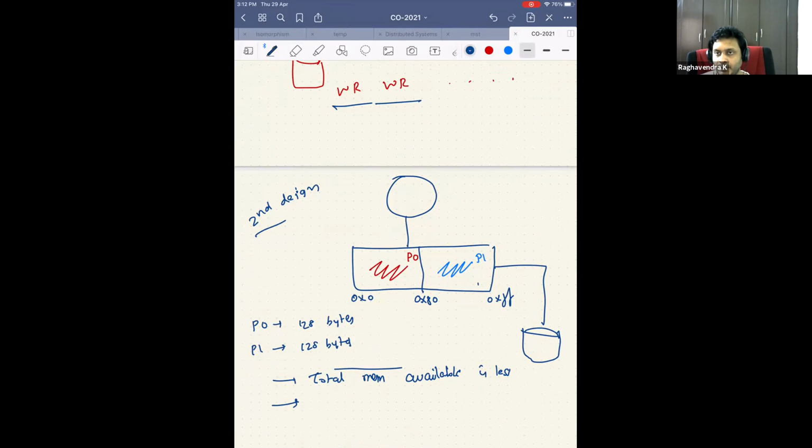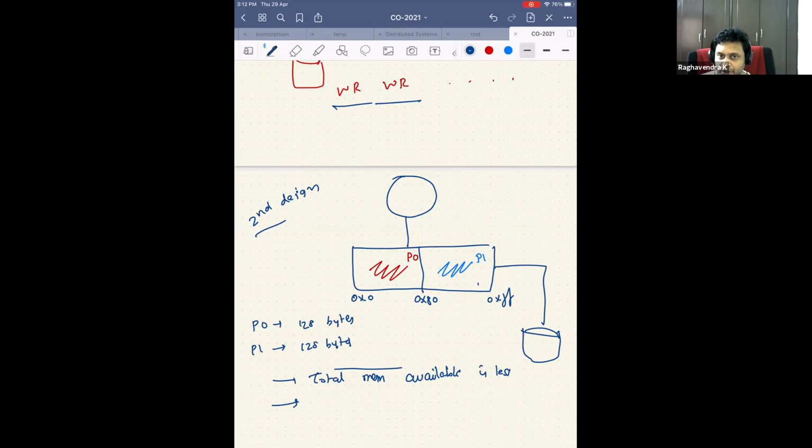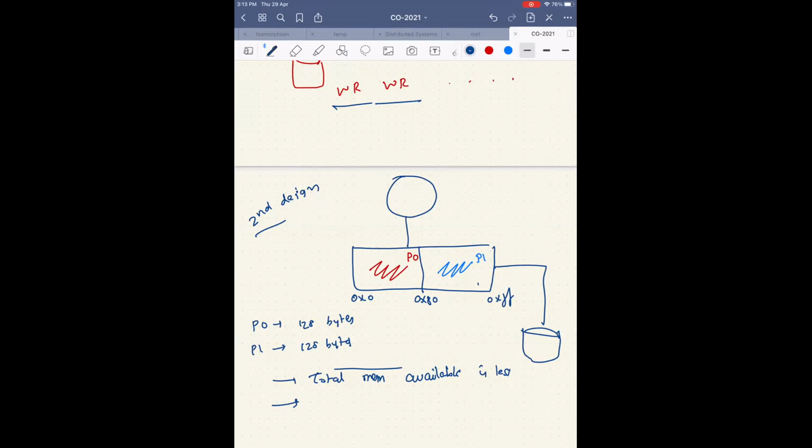Is there any other problem? Any answer is fine. So whatever comes to your mind, you can say. Are you not seeing any other problem in this design? Sir, the programmer doesn't know where to write, so the memory operations may miss it.